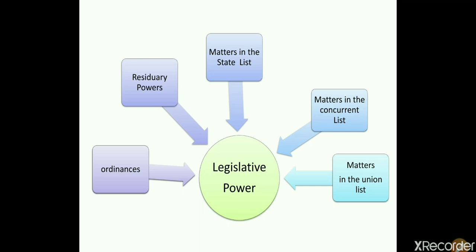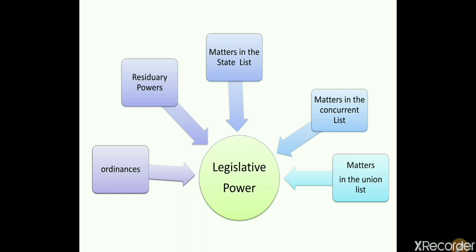Then matters in the concurrent list: the union government along with the state government makes the laws on the concurrent list. Then in the case of the state list, as I have just discussed, under the special provisions the union parliament has the special authority to make laws on the state list.